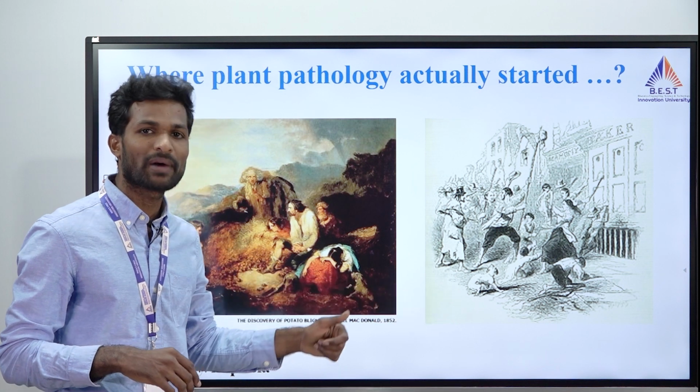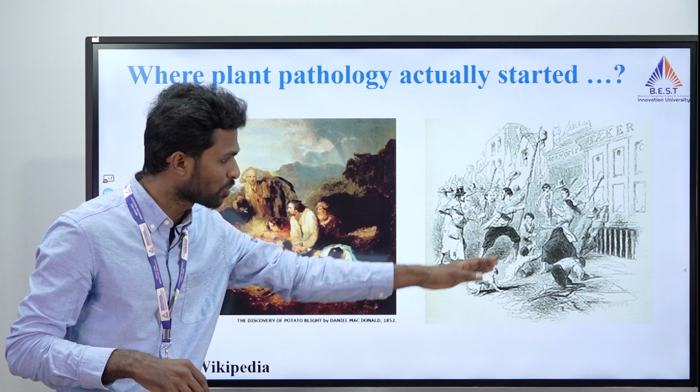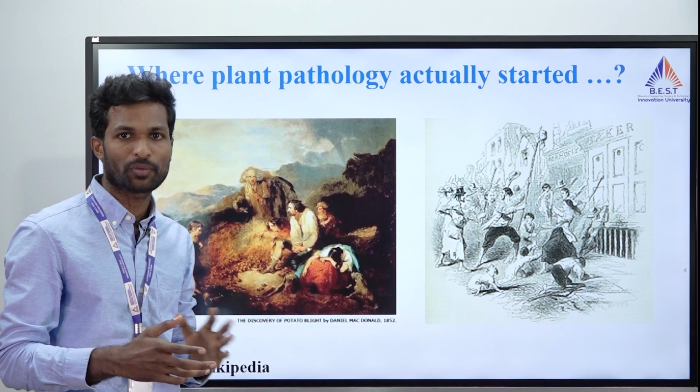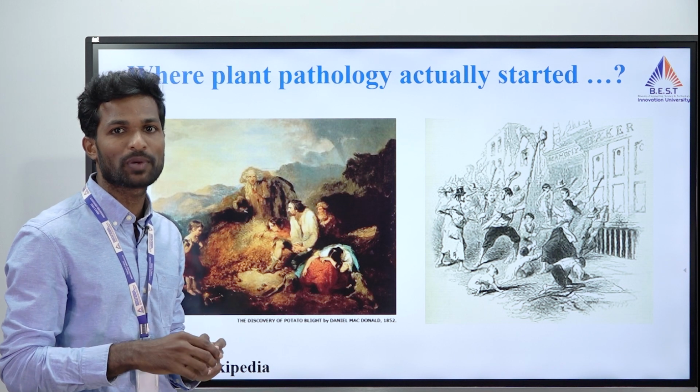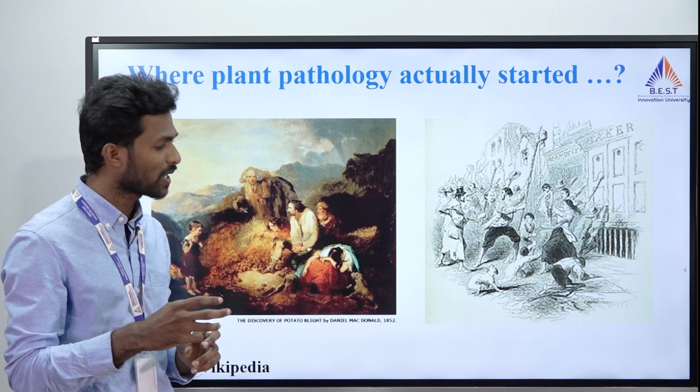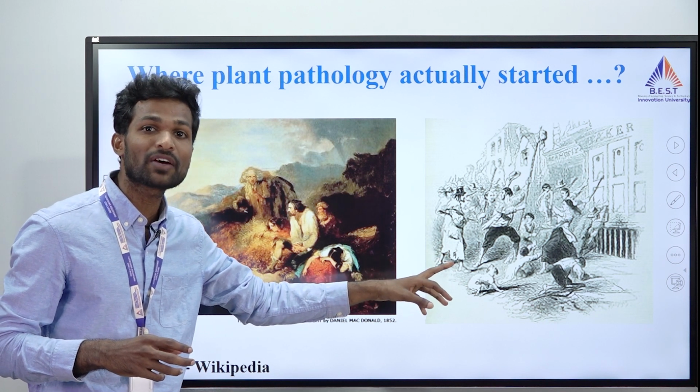The people who have money can afford potatoes, but people who don't have money, like normal people, can't buy food, right? So what will happen? Because of that, 1.5 million people died, which means 15 lakh people died only because of food starvation, because of the unavailability of food material.